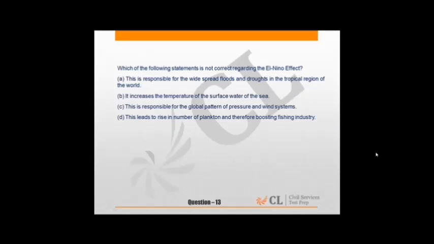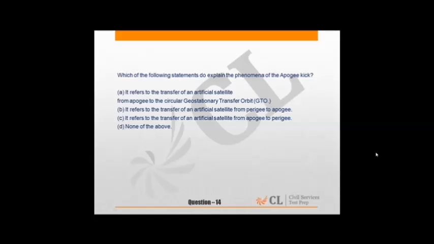Question 13 is about El Nino effect. That is totally a concept. Then question 14, that is about the apogee kick. That is from space research. Now coming to question 15, it talks about money multiplier. Question is, which of the following statements does not inculcate a feature of money multiplier?